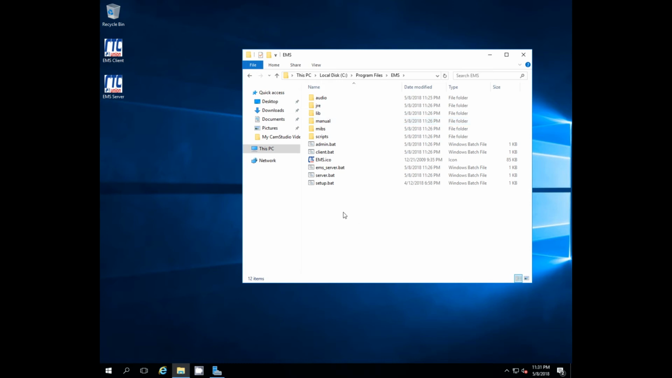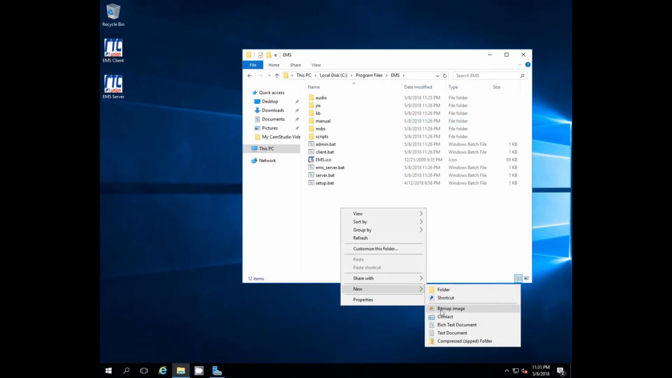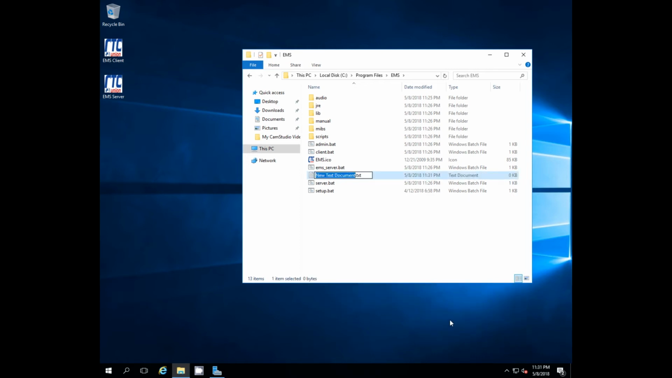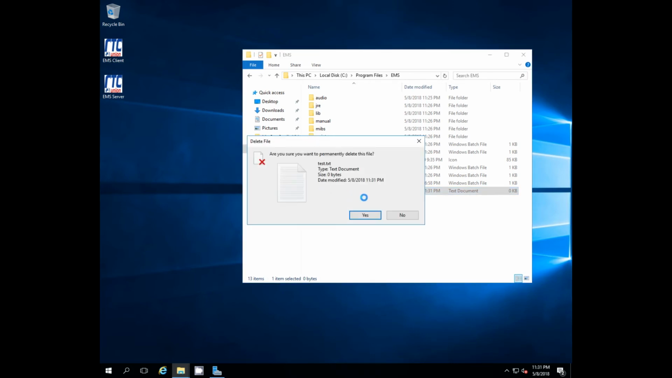Now as a test to see if we have permissions, we're going to try to create a text file by right-clicking, New Text File, and we'll just enter a text file. Now, if you did not have permissions, you wouldn't even be able to get this far. But that's good, and we can just delete that file.